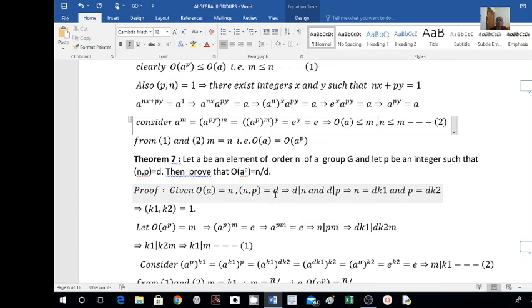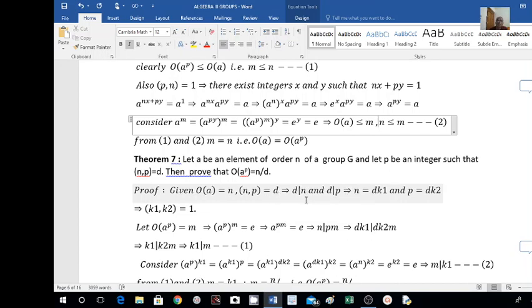So d is the common divisor of n and p, meaning d divides n, d divides p, and among all those common divisors d is the greatest. So d divides n, and d divides p.